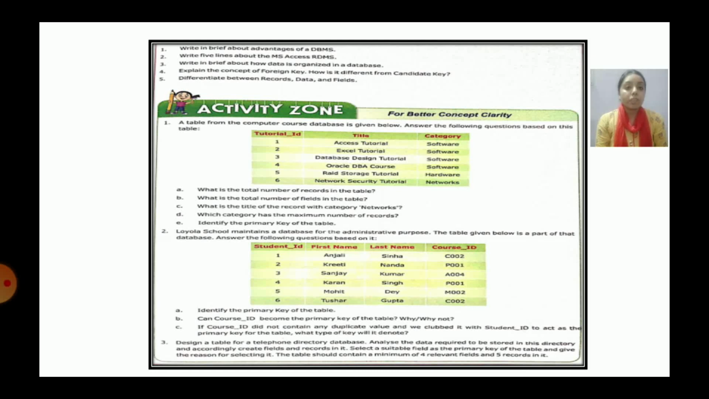Next is question number 5, differentiate between records, data and fields. So we have discussed the concepts of the database. Records are the rows in a table. Data, if we say data item, means the information about whom or which the data is being stored. And fields and attributes or columns are the same, which contain a particular type of information for a particular student, if it is a student table, or any other information related to the table which is being worked upon.